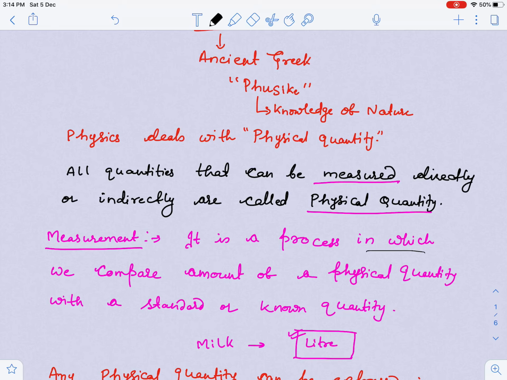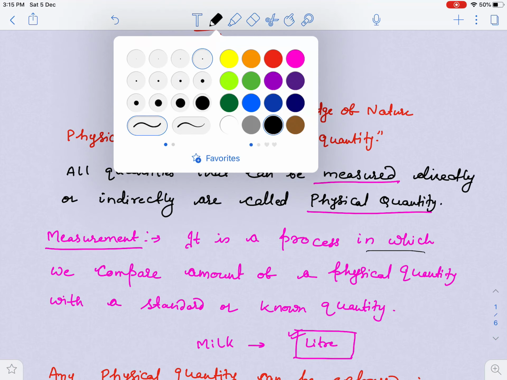With the help of a standard you can measure the unknown quantity. So measurement is a process in which we compare the amount of a physical quantity with a standard or known quantity. That means measurement is a comparison.